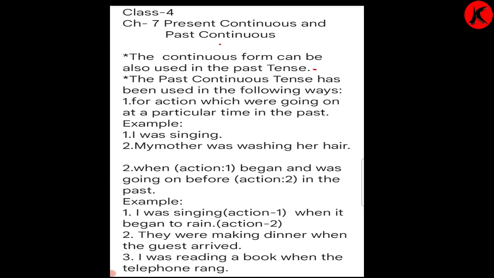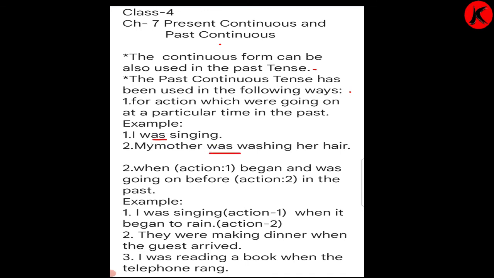The past continuous tense is used in the following ways: for actions which were going on at a particular time in the past. Particular time in the past means that in the past, at a particular time, the action was being done. I was singing, was has been used. My mother was washing her hair.